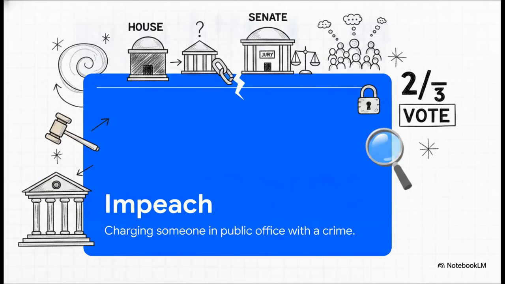Let's clarify that impeachment process for a second, because it confuses a lot of people. Impeach simply means charging someone in public office with a crime. That's it. The House investigates and votes. If a majority agrees, the official is impeached. But again, that just means they're charged. The real trouble happens over in the Senate. The Senate holds the actual trial, and it requires a supermajority, a full 2/3 vote, to actually convict and remove that public official from office.